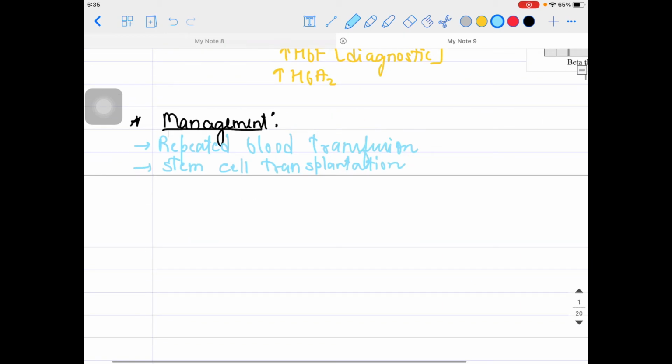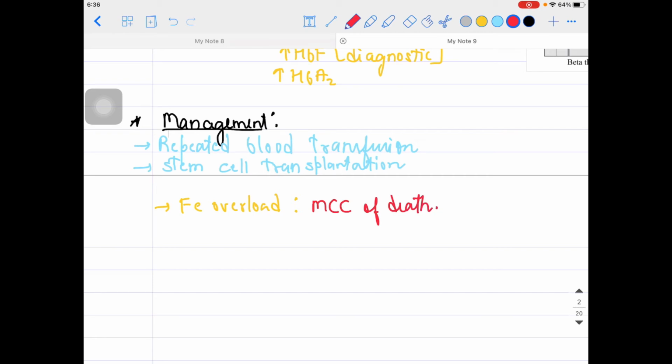Mostly these people are dying because we are repeating the blood transfusion again and again, and that's why iron overload happens in these kinds of patients. In some patients iron overload is happening due to repeated blood transfusion, and that can be the most common cause of death in the thalassemia major patient. Okay, so we have talked about the major things about the thalassemia major patient.